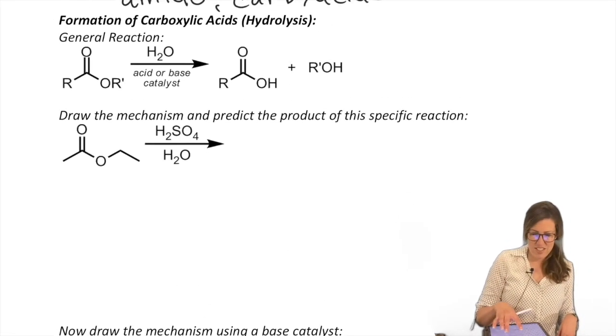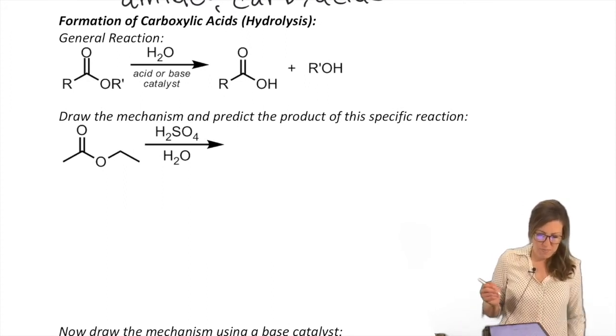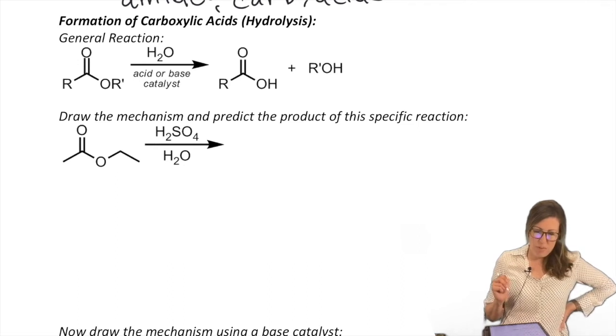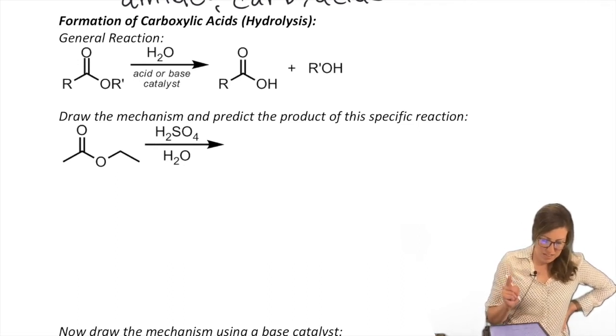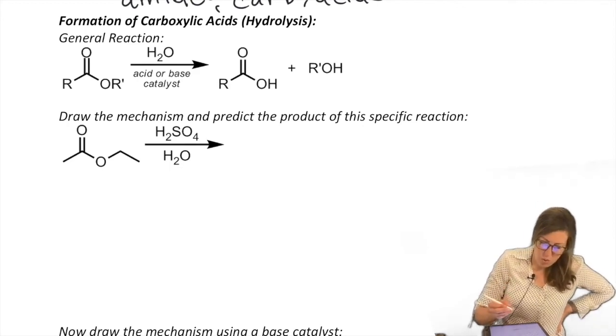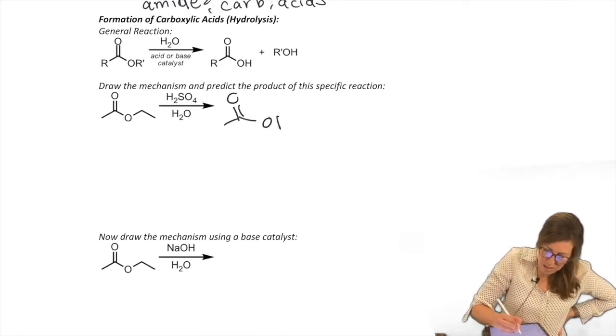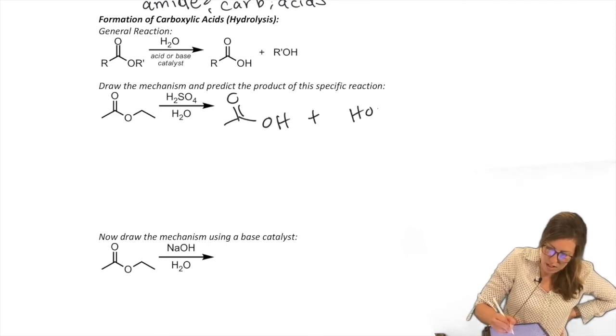Let's look at how we do ester hydrolysis. It can be done in both conditions, acid and base, right? The products are the same: esters will become carboxylic acids plus the alcohol that was kicked off.